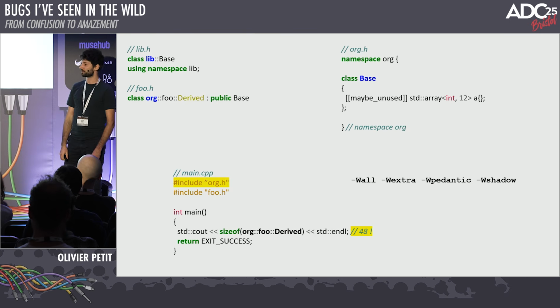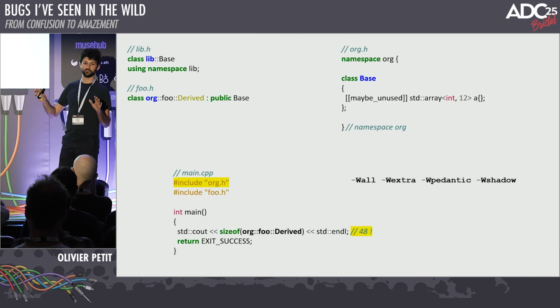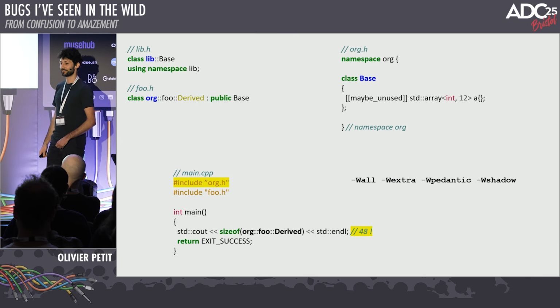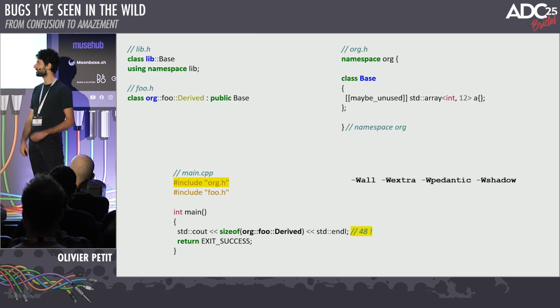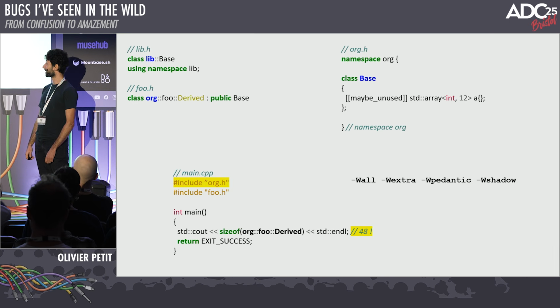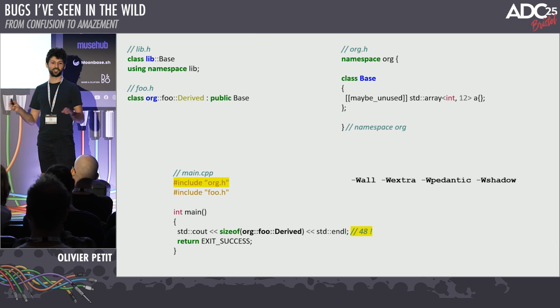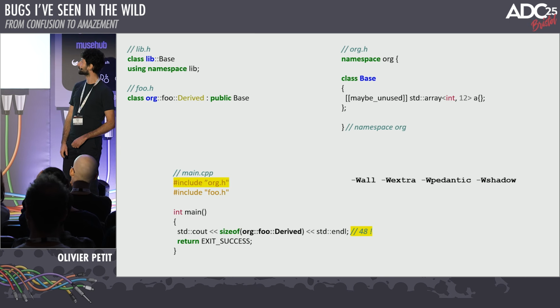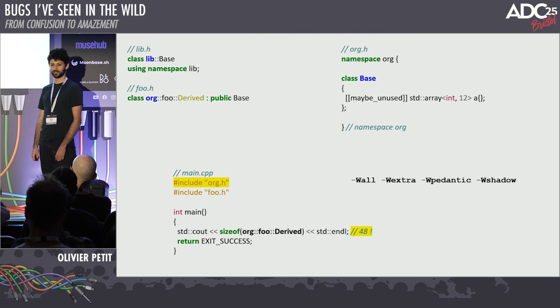horrible crashes, because some translation units will have one definition of the class and some translation units which don't include the header in the same order will think that this class inherits from the other one. And if you have virtual classes with vtables, you get horrible crashes that are extremely hard to track down. So ban using namespace, that's the reason. And maybe compiler vendors could give us some warnings about namespace shadowing. At the moment, it doesn't seem to be a thing.